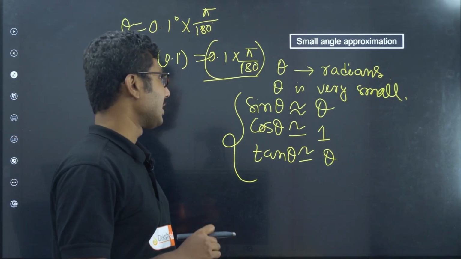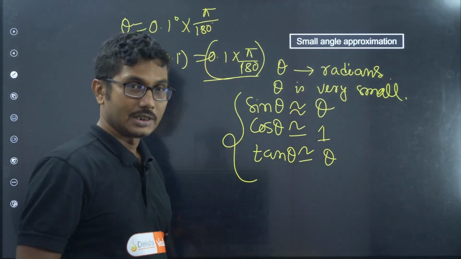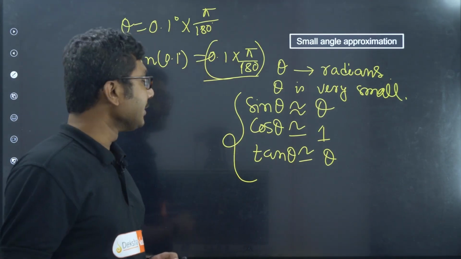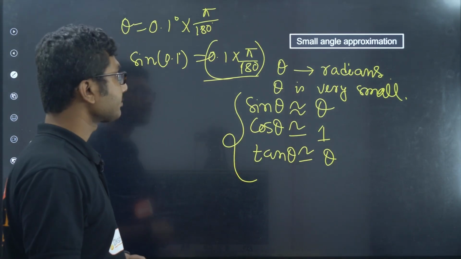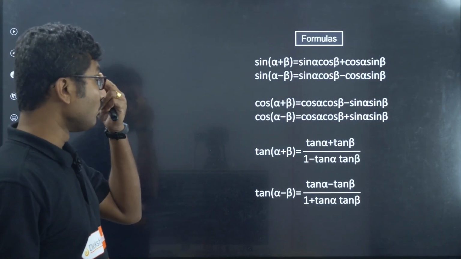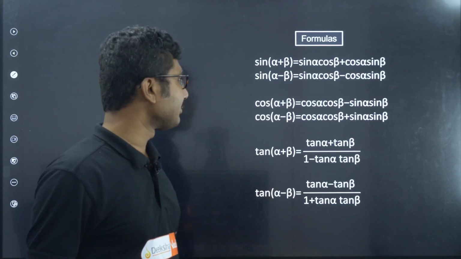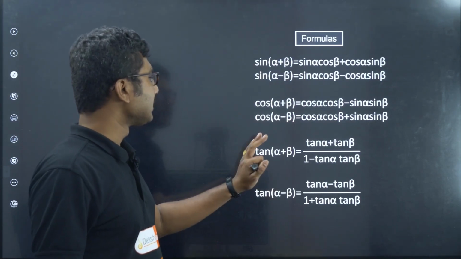So be careful about that. I have seen people using directly in degrees, so don't do that. Convert it into radians, then only you can apply this approximation. Next are some addition formulas and subtraction formulas for sine and cos.